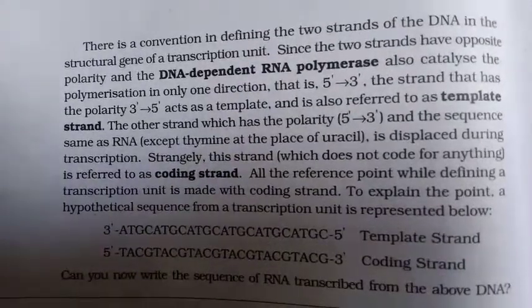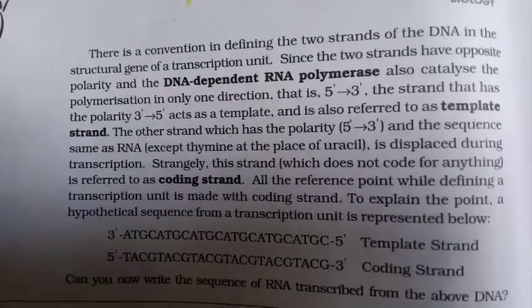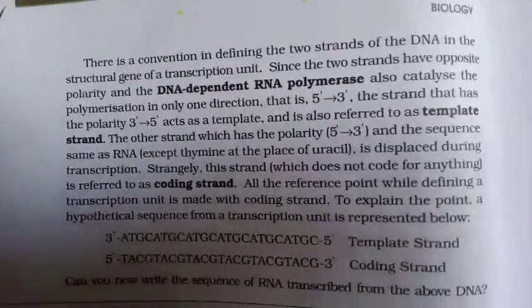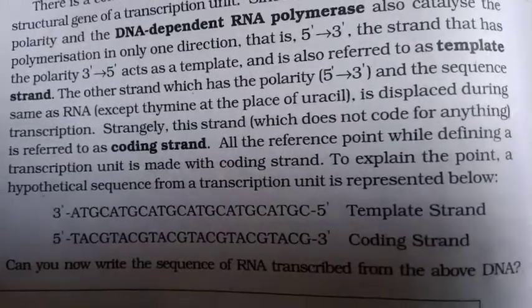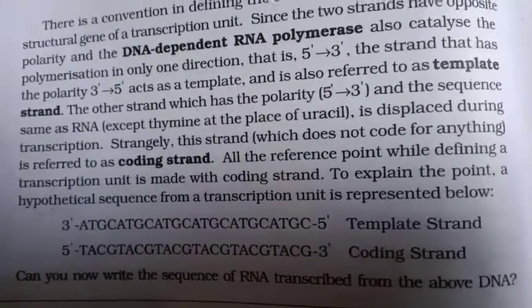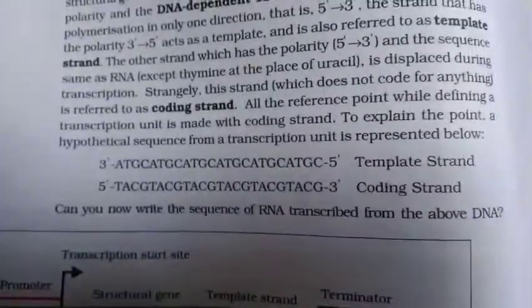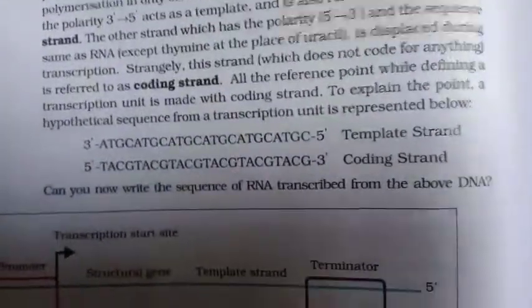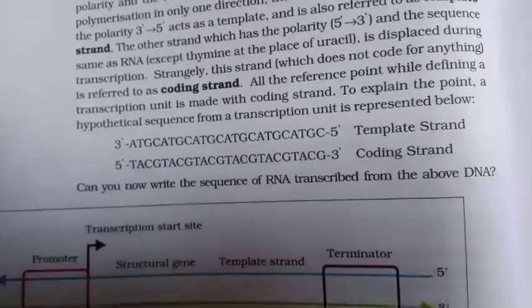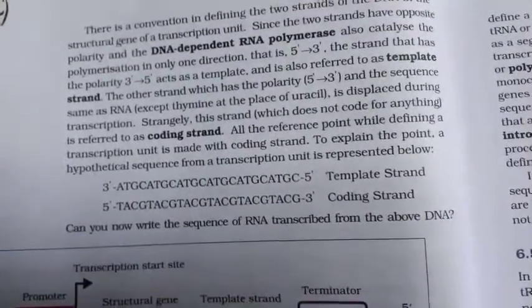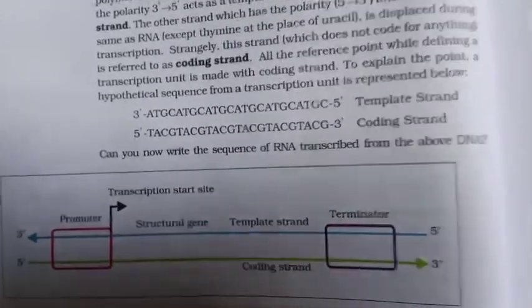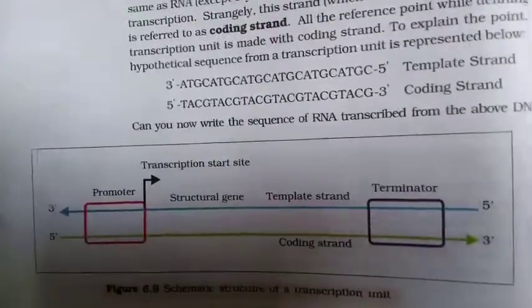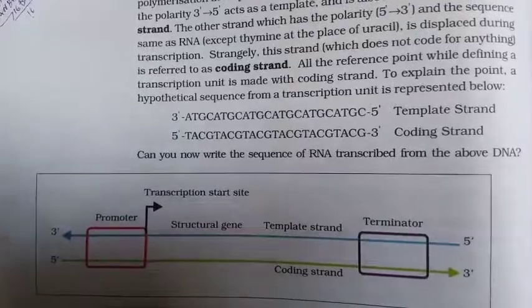Here is a hypothetical sequence from a transcription unit. On the upper side is the template strand, and below lies the coding strand. And easily we can show the transcript that gets formed from this template strand, and the base pairing is similar to that of the coding strand, except that in place of thymine there is uracil in the RNA transcript that gets formed.